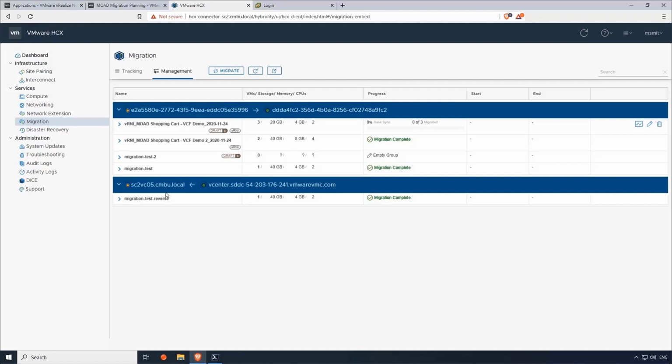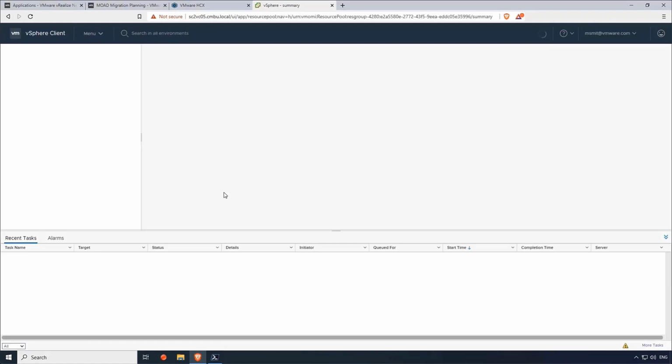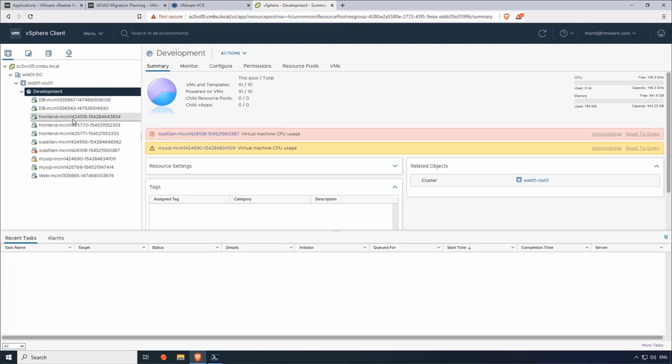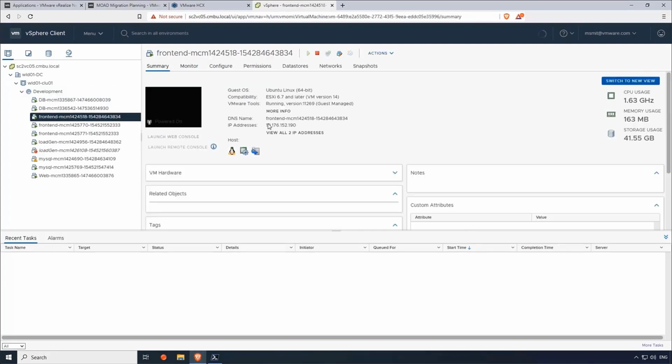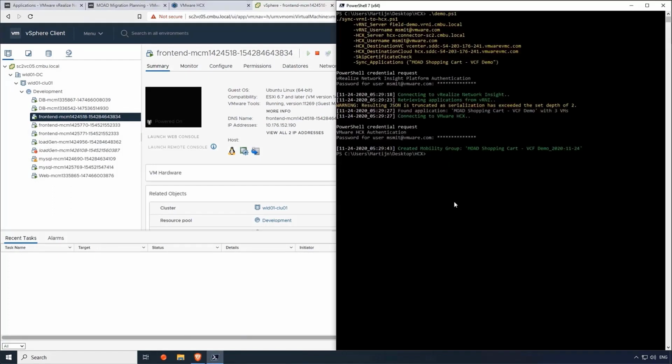So what I want to do is keep an eye on this migration just to make sure that everything is golden. Let me log into the on-prem vCenter, where the source VM is located. We saw earlier that it's this front-end VM, and I just want to start a ping based on this IP address, so we can keep an eye on the actual migration.